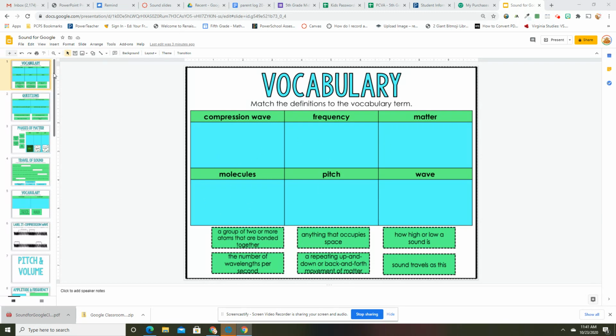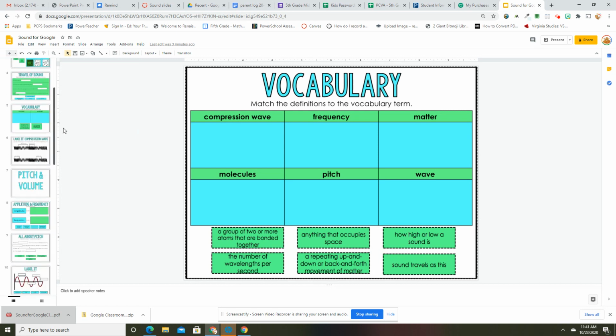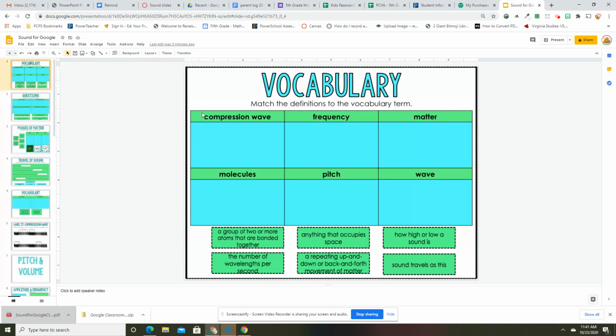So this is a little bit longer than the ones we've done in the past, but it's got a lot of information there. All right, so I'm going to work a couple of these with you, and then the rest I'll just leave, and then you won't have to do those. Okay. So match the definitions to the vocabulary term. All right, a compression wave, molecules, frequency, pitch, matter, and wave.